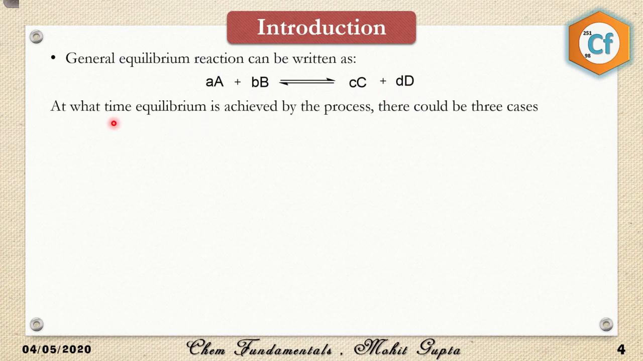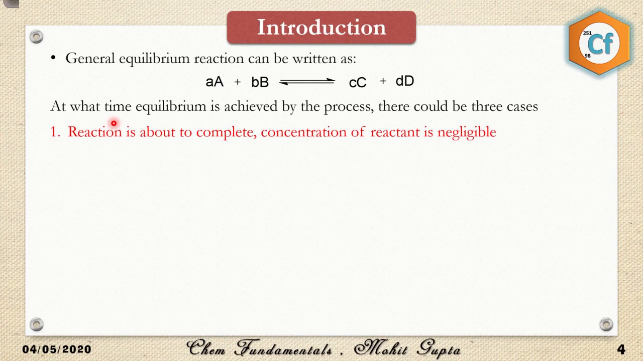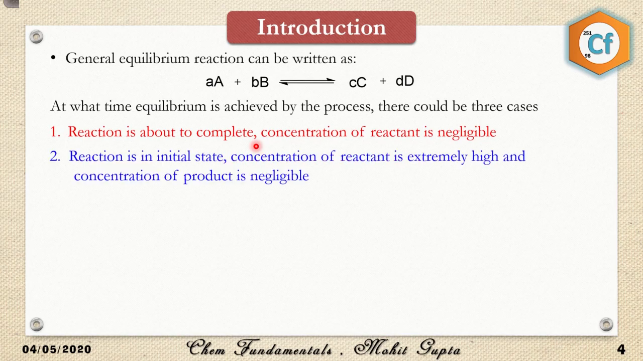The time at which equilibrium is achieved can be divided into three cases. Equilibrium can be achieved at any extent of the reaction, even in the very beginning, at the end, or even in the middle of the reaction. In the first case, the reaction is about to complete. It is around 80 or 90% complete, and at this point of time the reaction is not going to complete. It is about to complete, but it is not going to complete 100%. It will get stuck at 80 or 90%, wherever the equilibrium has been achieved.